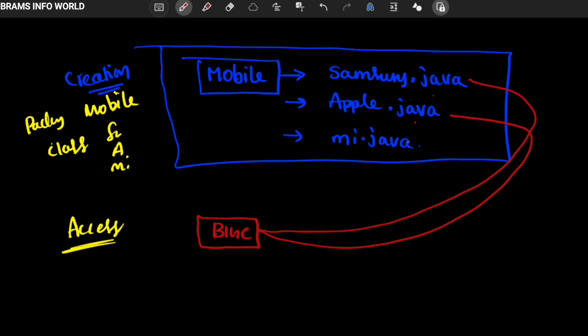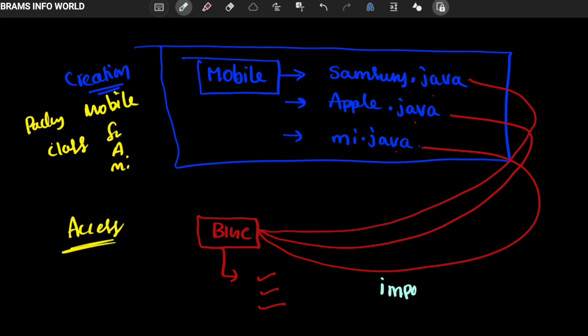After compilation we expect .class files, and those are what I'm accessing, and in Big C I'm also going to access the mi.class file. Now I can access everything. So how to write the statement? The statement is import mobile.*. I can access everything.